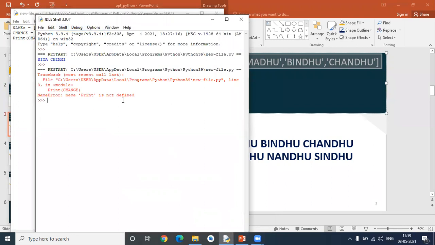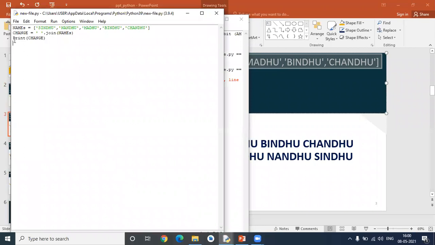It is treating Print as something like a variable name. That's why it says name Print is not defined. It is not fetching Print as a keyword, it is treating it as some variable name. So that's why the compiler shows a name error. Okay, let me replace that capital P with a small p.